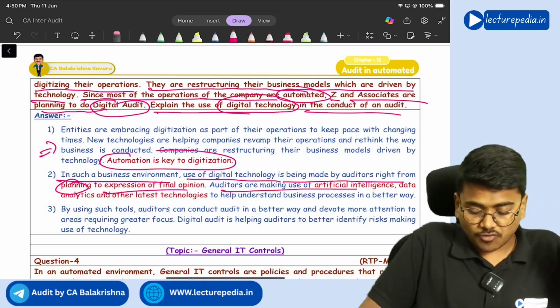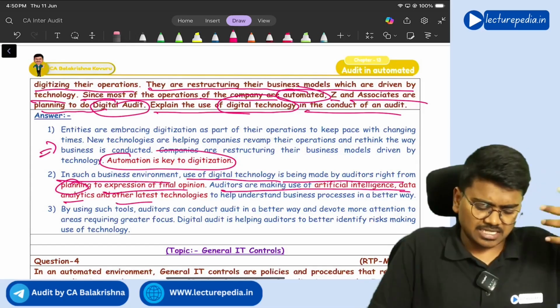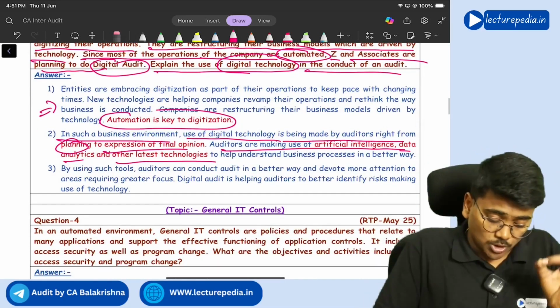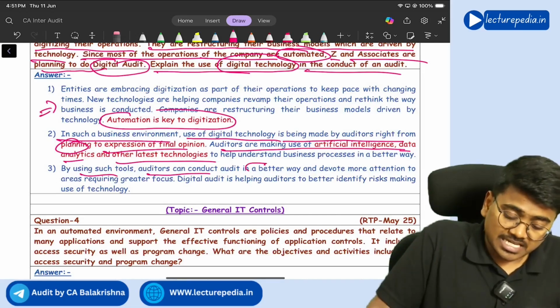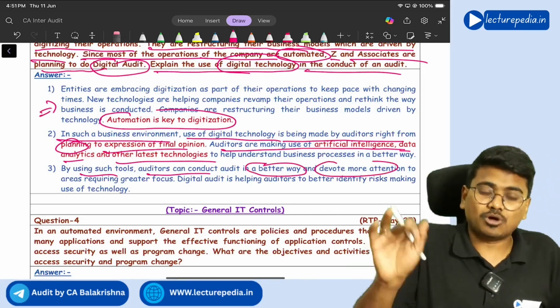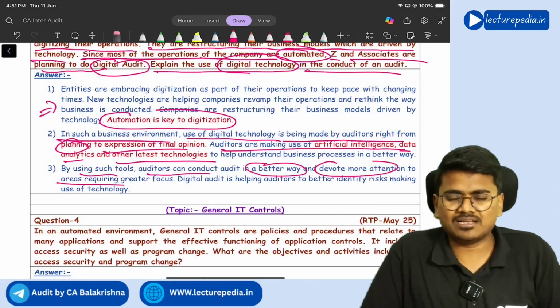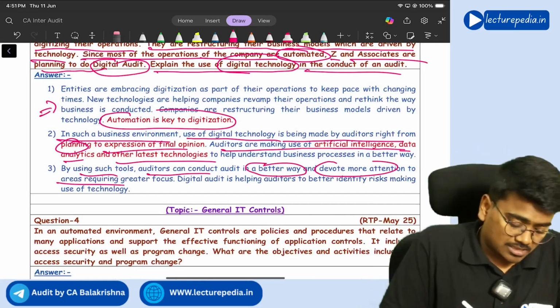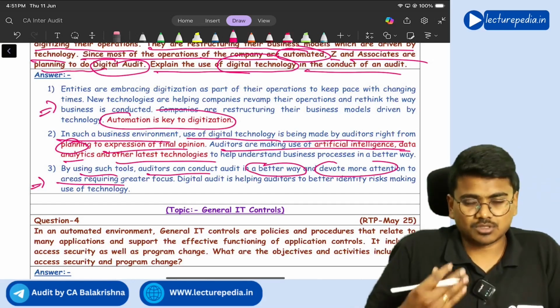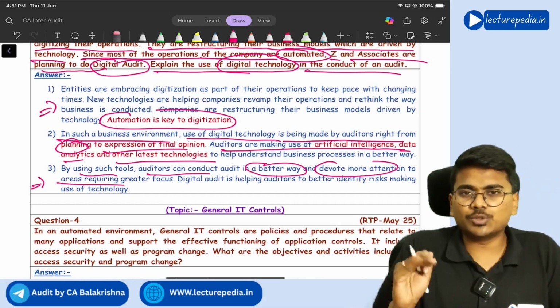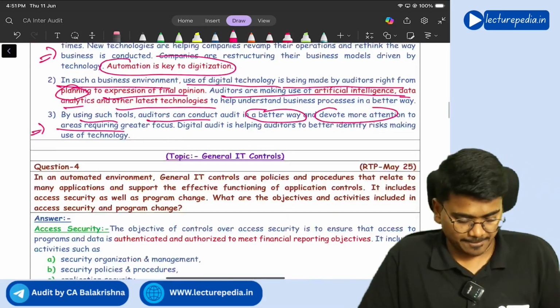Auditors are making use of artificial intelligence, data analytics and other technologies. By using such tools, the auditor can conduct the audit in a better way and devote more attention to areas requiring greater focus. That last point is the advantage that you will get because of the use of tools while doing the audit. Getting it? Yes.